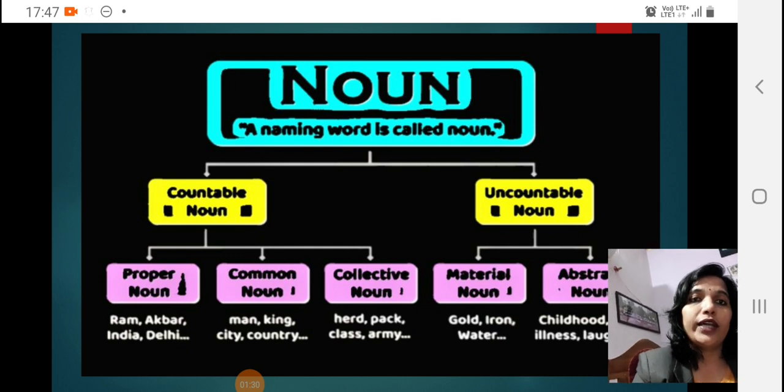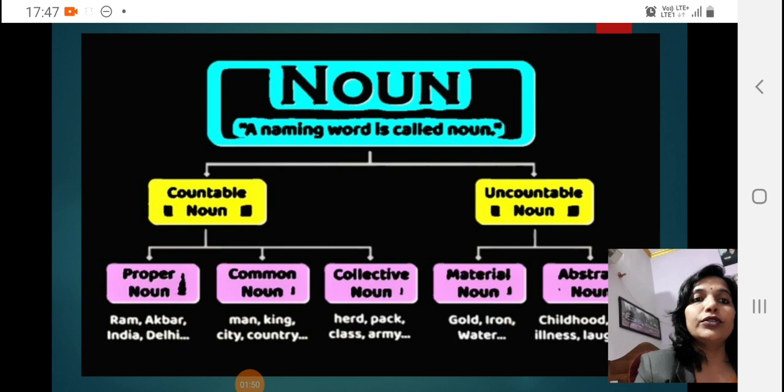So noun, as I already told you, the simplest definition is that it's a naming word. A naming word is called a noun, which gives a name to the person, to the place, to the thing, to the feeling, idea and emotions, everything.